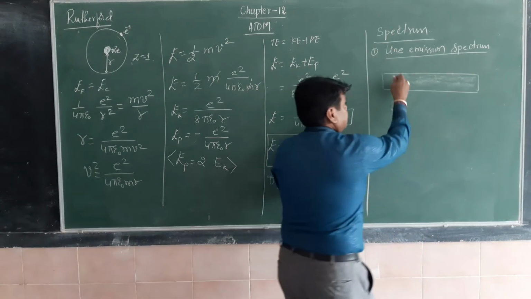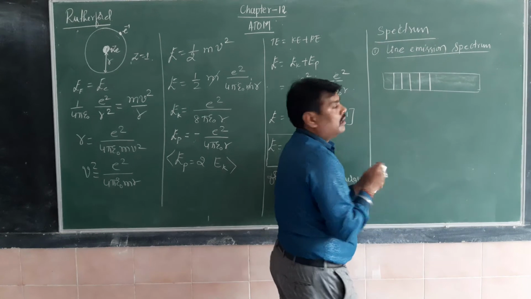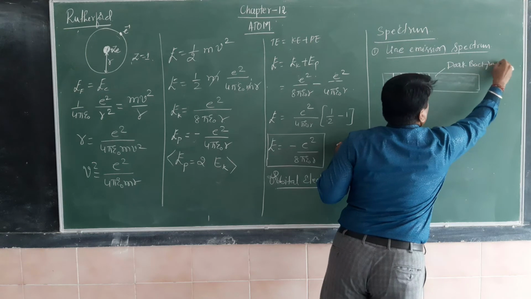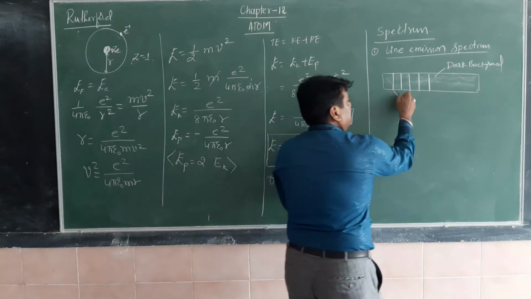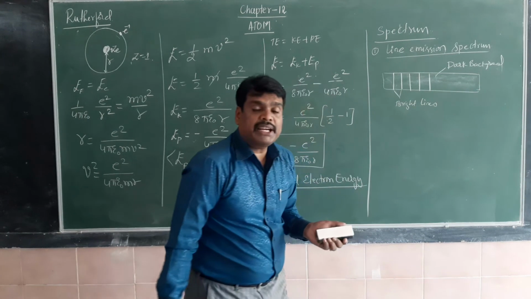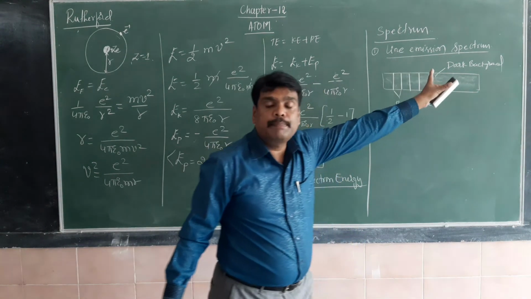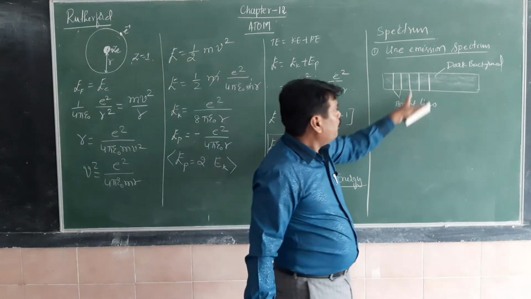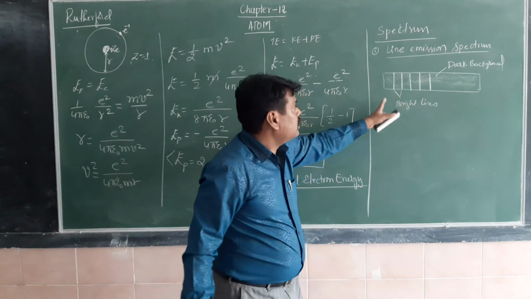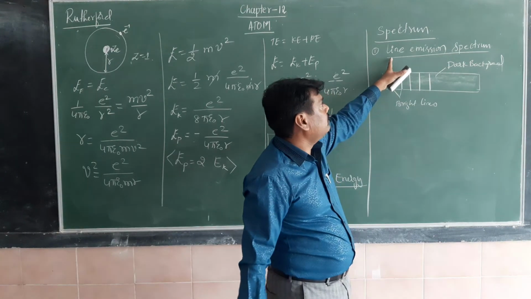If there are bright lines on the dark background, such spectral lines come in a line emission spectrum. A group of spectral lines is called a spectrum, isn't it? So on the dark background, if you are getting bright lines, such a spectrum is said to be a line emission spectrum.